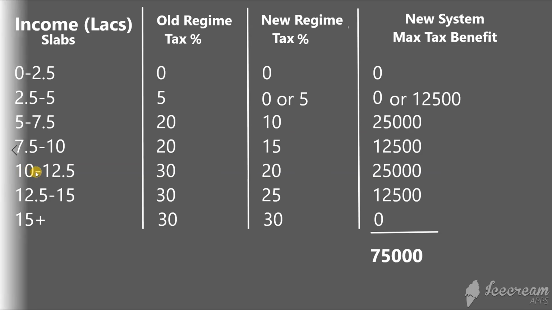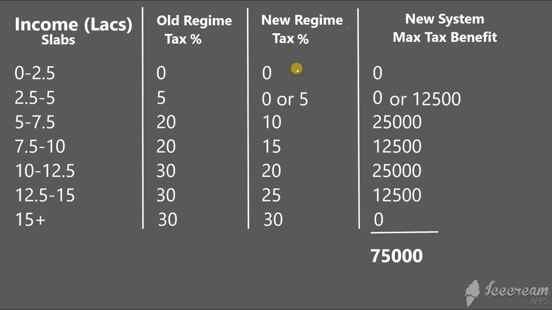Now the next is 10 lakhs and above. In the old system, if the income is more than 10 lakhs, it is a flat 30%, but in the new system it has been broken into three parts: 10 to 12.5, 12.5 to 15 lakhs, and 15 lakhs and above. Here you pay 20%, here 25%, here 30%. So here also we are paying less compared to the old system, where you pay 30, 30, 30. Above 15 lakhs it becomes the same, 30% in both systems.